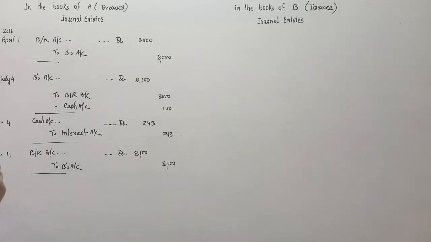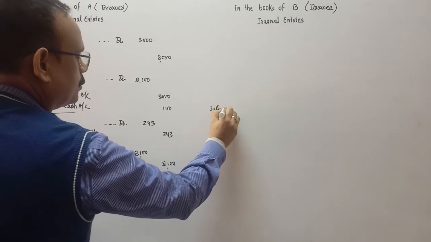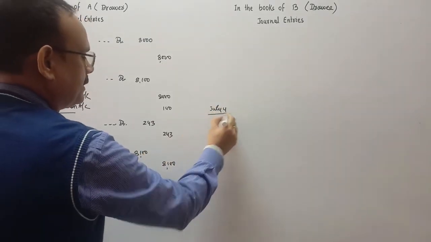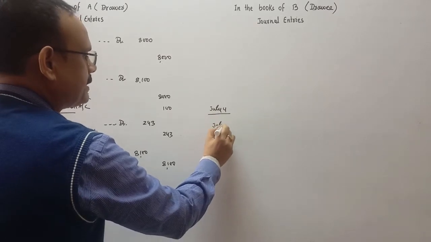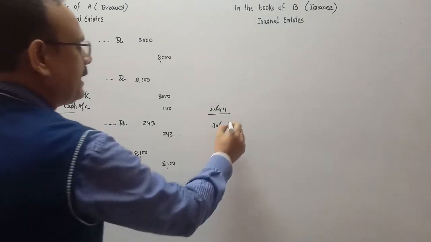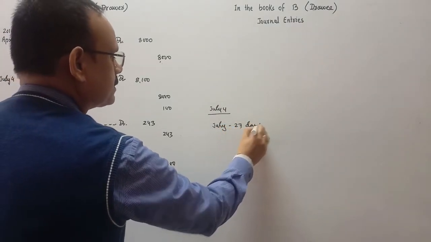8,100. On the due date, this bill is of 73 days. So we'll calculate the 73 days from here. From July 4 we will go 73 days. In July, the remaining days are 27, since July is of 31 days.